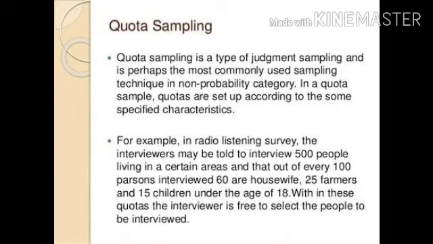तो मतलब आपने कोटा बना दिया ना कि अगर 100 लोग सिलेक्ट करने हैं तो 500 में से 100 लोगों का हमने इंटरव्यू लेना है. 100 में से 60 हाउसवाइफ है, 25 फार्मर्स है, 15 चिल्ड्रन है. तो अब 60 housewives, 25 farmers, 15 children, you can easily take out these samples. You can easily investigate the samples. That means you have fixed the quotas. That out of these 100 people, 10 are from this, 20 are from this, 30 are from this. So you have fixed the quotas. Now you can take out the sample from those quotas and you can do your investigation.